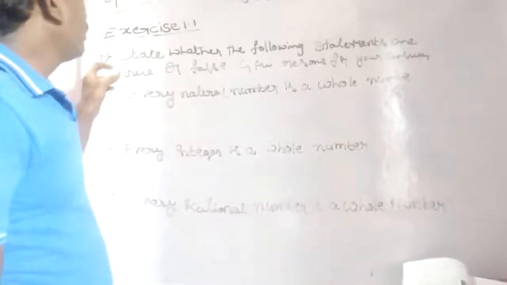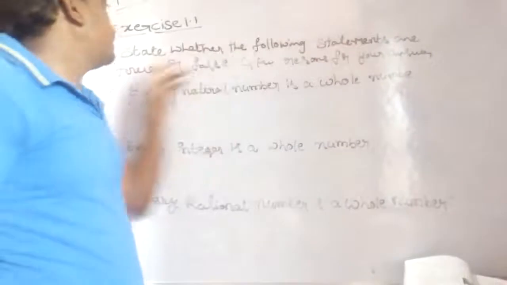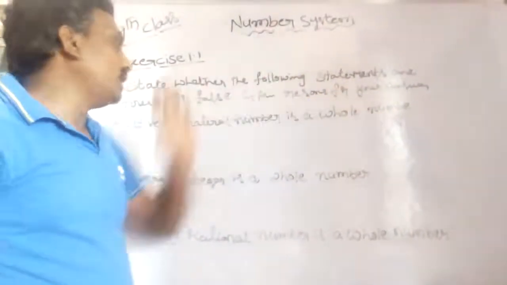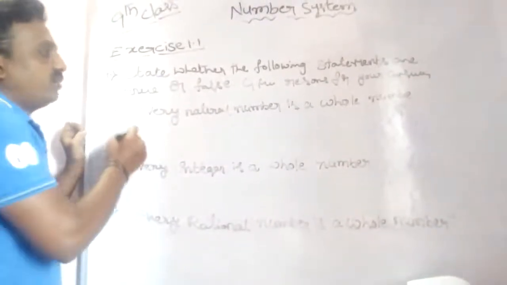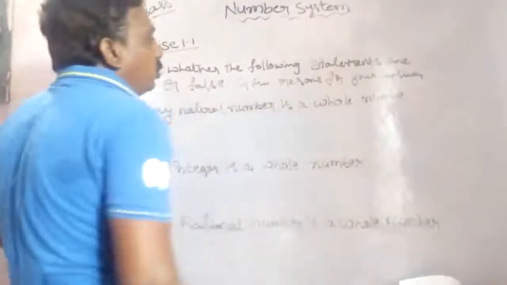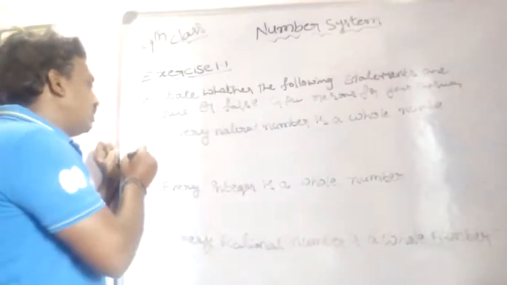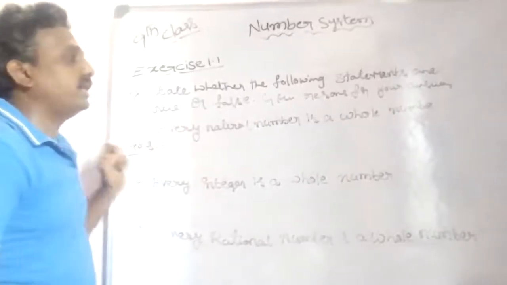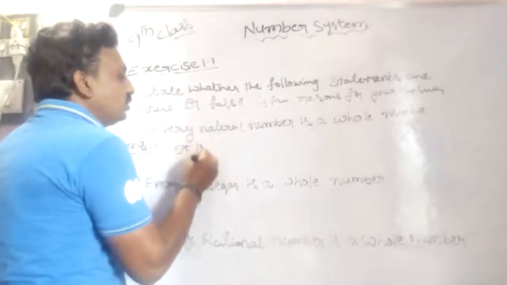Now, fourth question. State whether the following statements are true or false. Give reasons for your answer. See, first question: every natural number is a whole number. Is it true or false? Already we know the concept. Every natural number is a whole number. It is true.